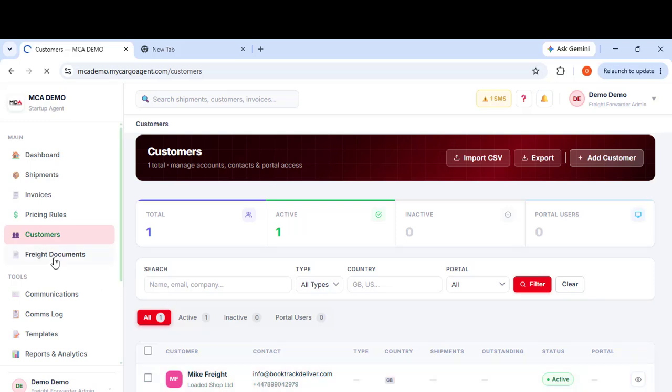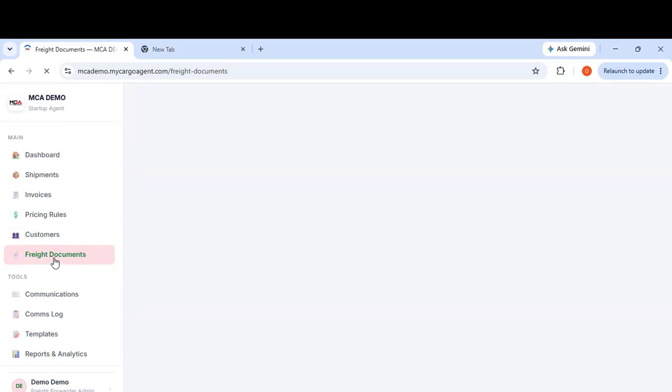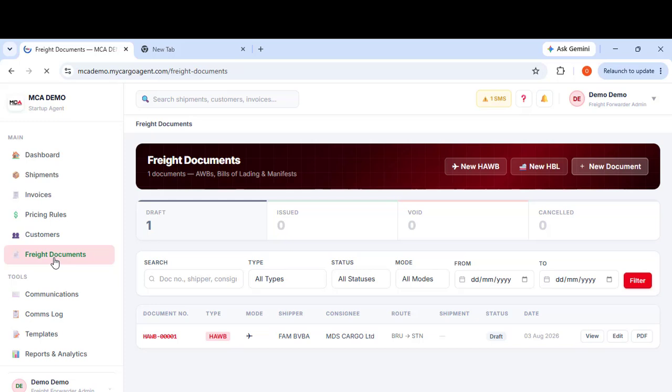Freight documents. Now, a lot of freight forwarders, when you ship freight for a customer, the supplier is asking you for proof of export. Sometimes you just want to quickly generate this and give it to them. You don't want to go to Word and start writing, and you don't want that on Excel.